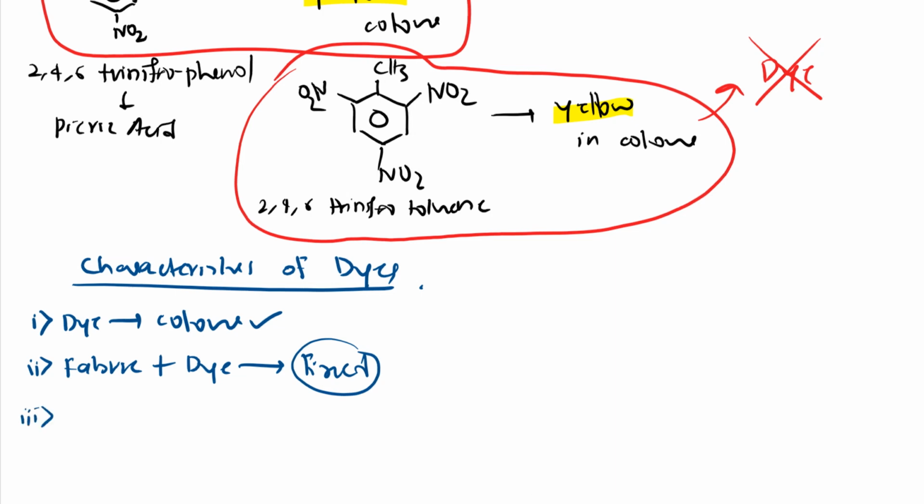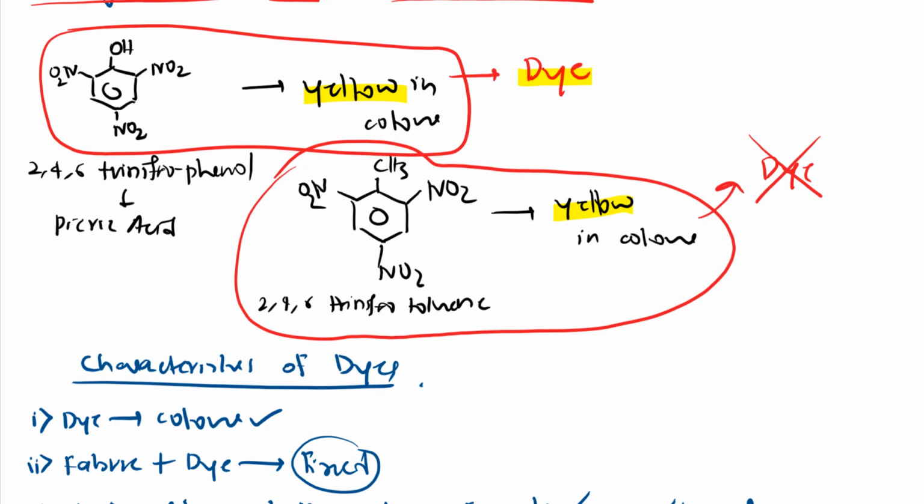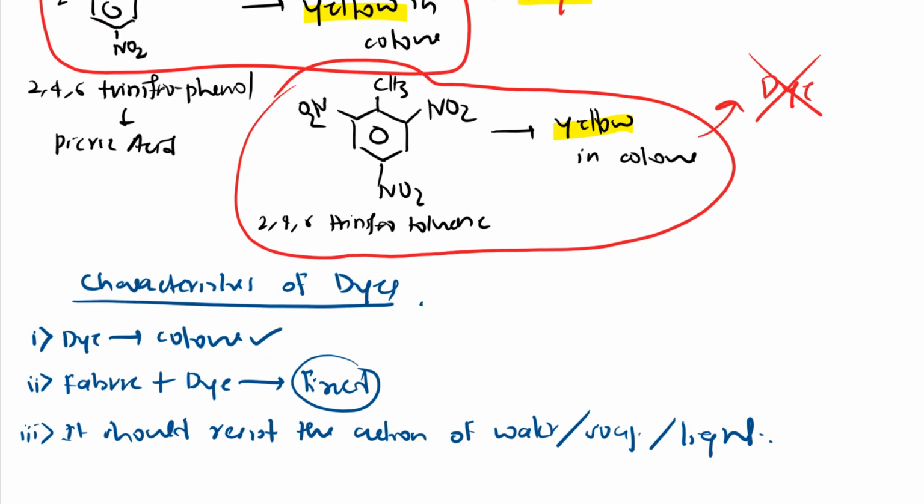These are the three characteristics, not conditions, but for understanding it is better to see them that way. First, a dye should have color; second, it should attach to the fabric; and the third is it should resist the action of water, soap, or light. Picric acid we call a dye because it has color, it fixes to the fabric, that is clothes, and it is resistant to water, soap and light.